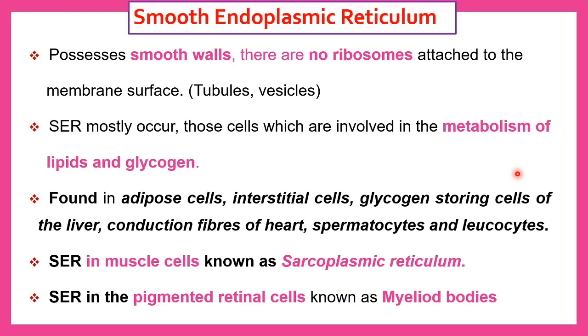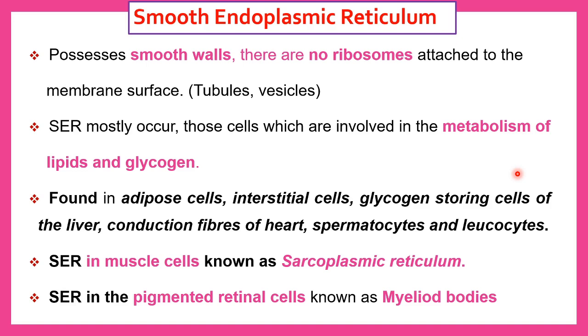Smooth endoplasmic reticulum. The smoothness is because of the absence of ribosomes, and it is often present in the form of tubules and vesicles. It is involved in the synthesis of lipids and glycogen metabolism activities. It is found in adipose cells, interstitial cells, glycogen storing cells of the liver, conduction fibers of the heart, spermatocytes and leukocytes, where lipid metabolism actively occurs.